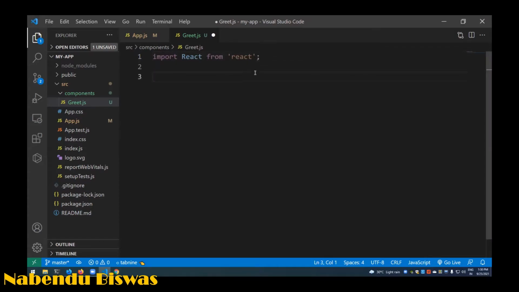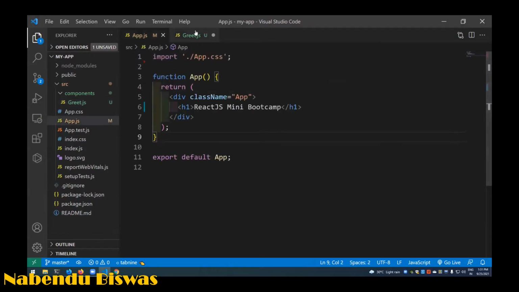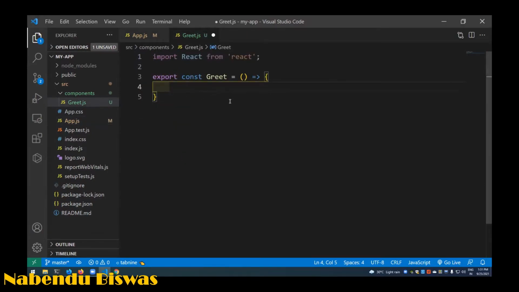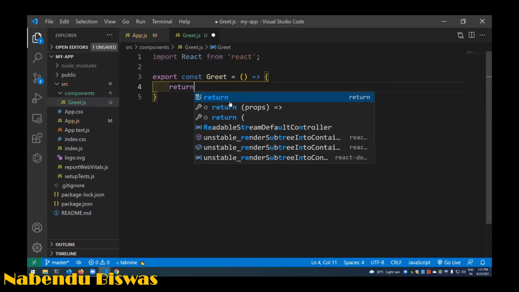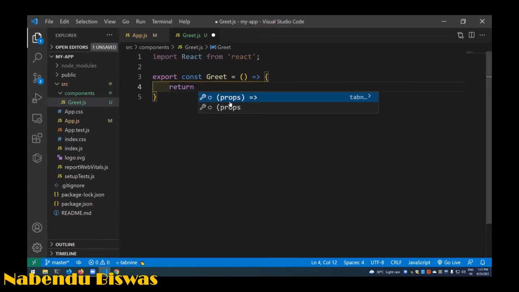Okay, and export const greet. So I'm using an arrow function here. Arrow function is there again in ES6, again an ES6 concept which you should know. This is a normal function, this is an arrow function, and then we have to return something always, both in a functional component and a class-based component.